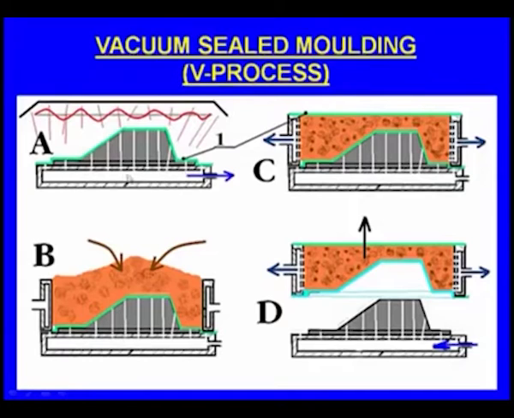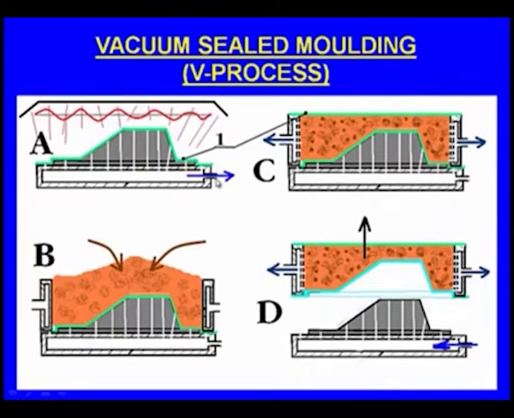So here we can see a platen, and this is the pattern. Here you can see a green colored one, that is a polymer film. So on the board we place the pattern, and here we put the polymer film, and here we seal it, and here also we seal it. Now we apply vacuum here. When we apply vacuum, what happens? The vacuum sucks the polymer film, so the polymer film will be strictly adhering to the pattern surface.